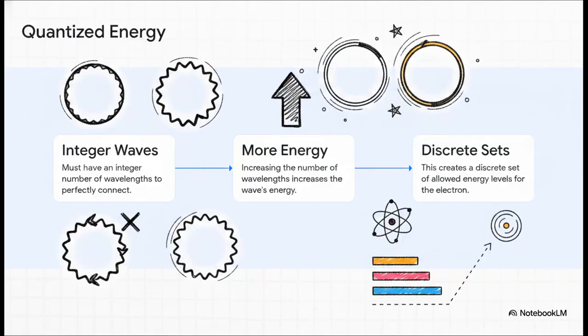And this brilliantly illustrates a key rule. For a circular standing wave to perfectly connect with itself and actually exist, it must have an exact integer number of wavelengths. 1, 2, 3, and so on. You can't have 2.5 wavelengths, because then the wave would just destructively cancel itself out. And since increasing the number of wavelengths increases the wave's energy, the electron can only inhabit specific, discrete energy levels. This right here is the very foundation of atomic orbitals and the Bohr model of the atom. It's like a giant puzzle perfectly clicking into place.